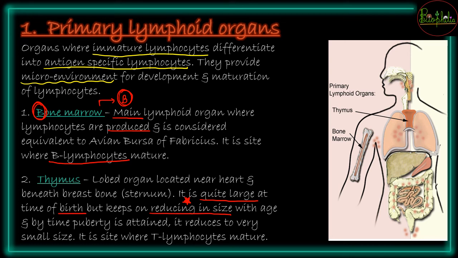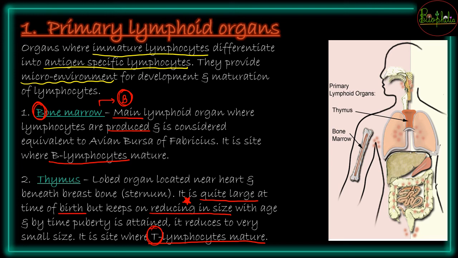Second important point of thymus is that it is the site of T lymphocytes maturation. यहाँ पे B lymphocytes mature हुए थे, that was bone marrow, but the T lymphocytes are going to mature in the thymus. So similar trick, T for thymus, T for T lymphocytes. So B में B mature करेगा, T में T mature करेगा.